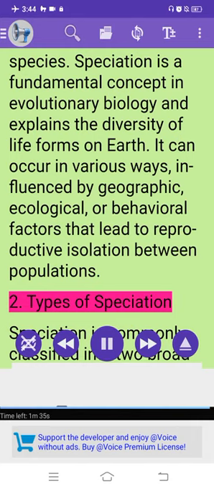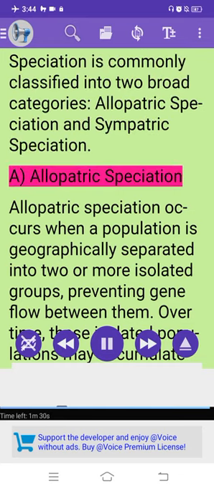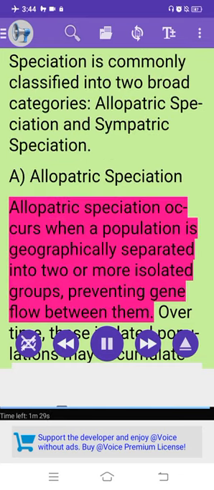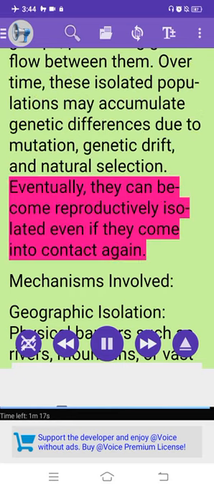2. Types of speciation. Speciation is commonly classified into two broad categories: allopatric speciation and sympatric speciation. Allopatric speciation occurs when a population is geographically separated into two or more isolated groups, preventing gene flow between them. Over time, these isolated populations may accumulate genetic differences due to mutation, genetic drift, and natural selection. Eventually, they can become reproductively isolated even if they come into contact again.